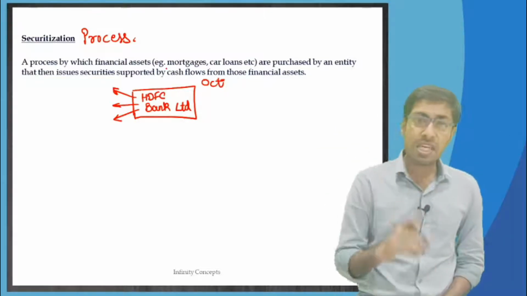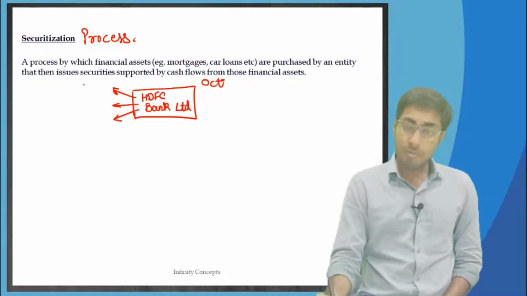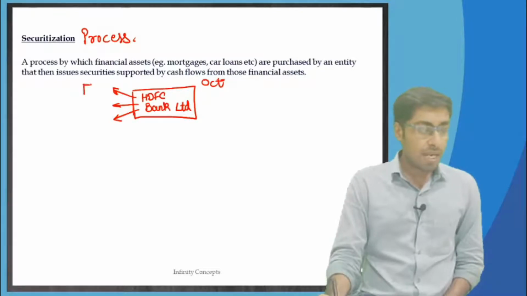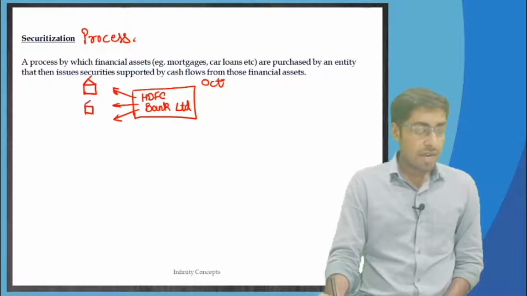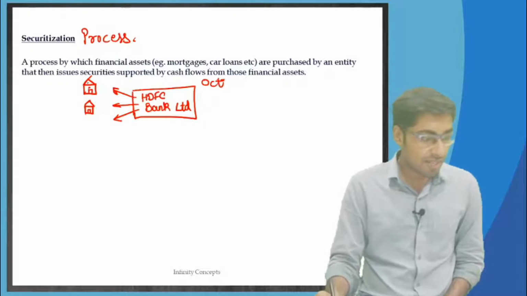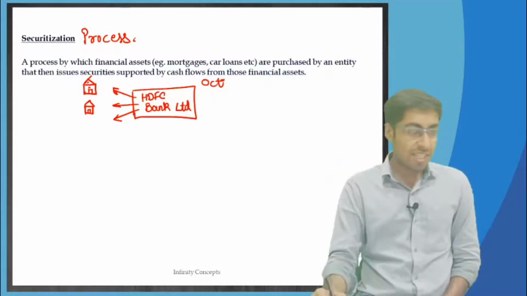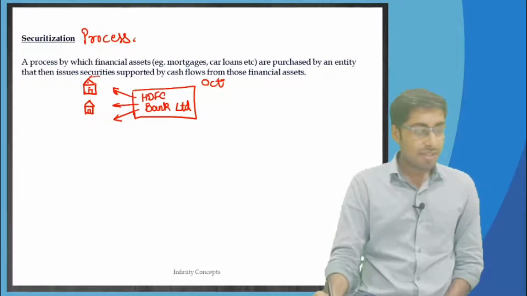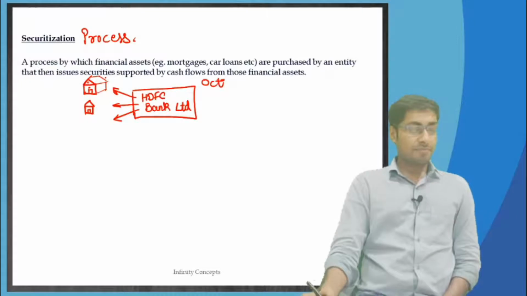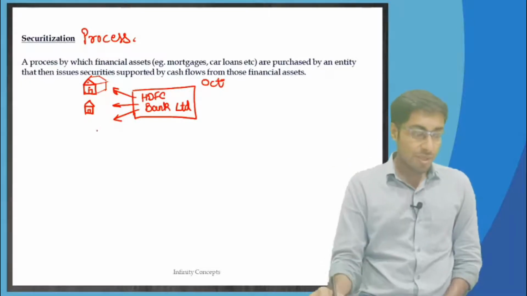In 1 month itself, it has given home loans to many people. So, there are many loan borrowers to whom HDFC Bank Limited has given. These are homes. I hope you all understand what this is, right? In our school days, we would have drawn such homes, right? This is what the home is.